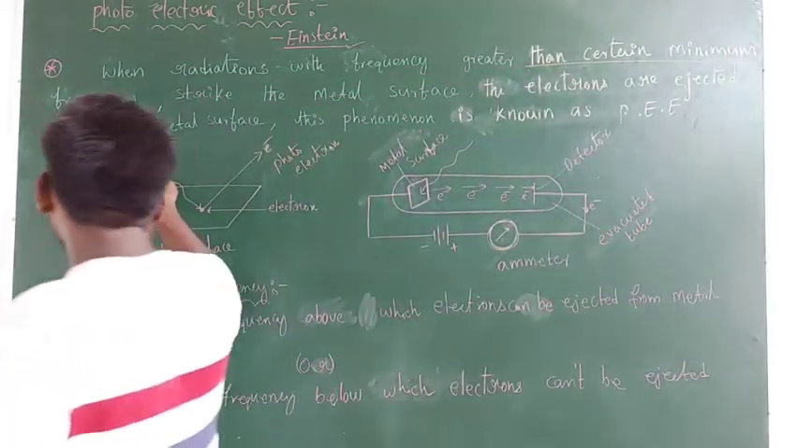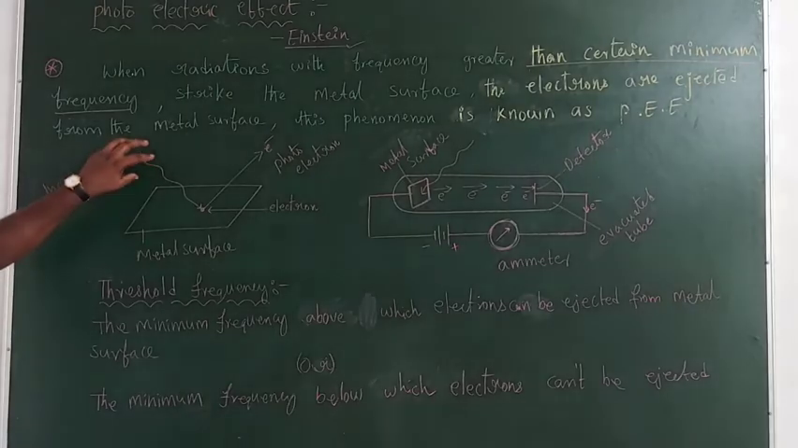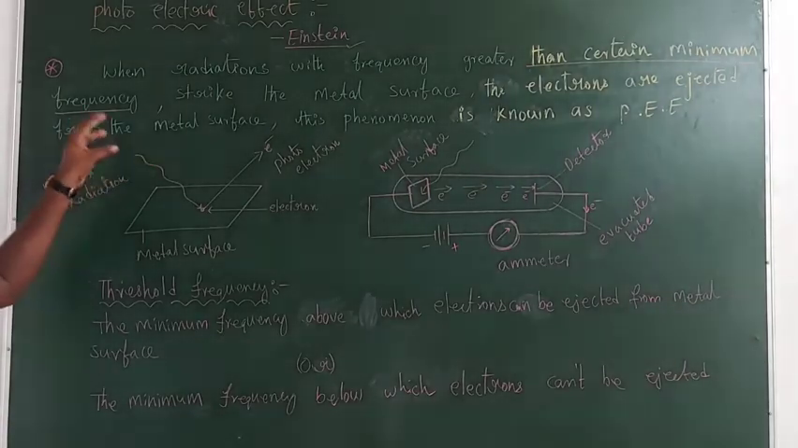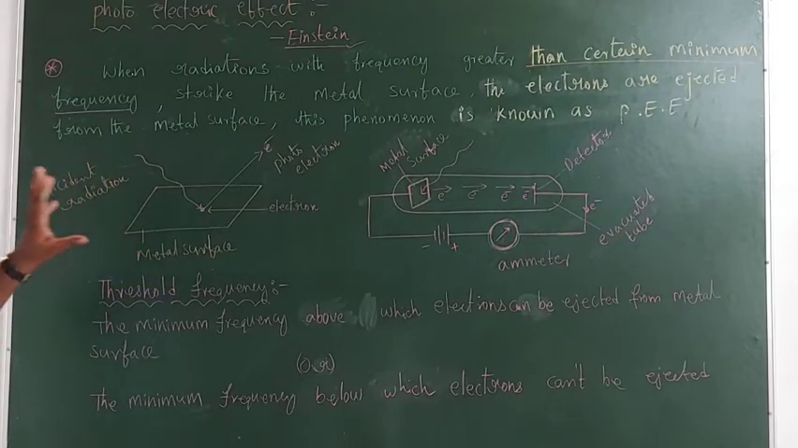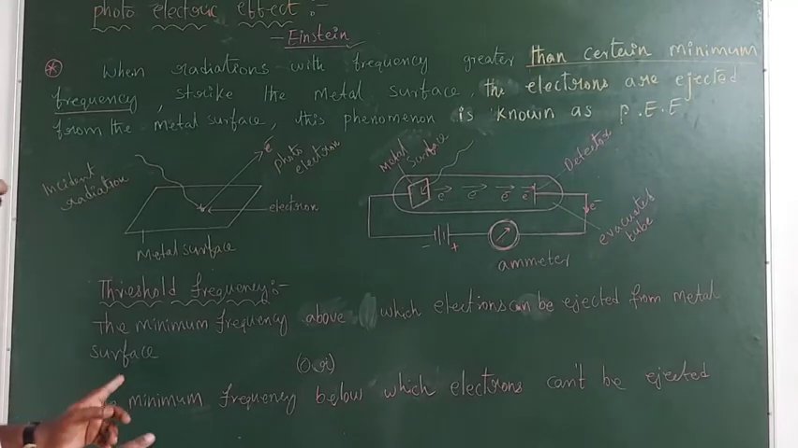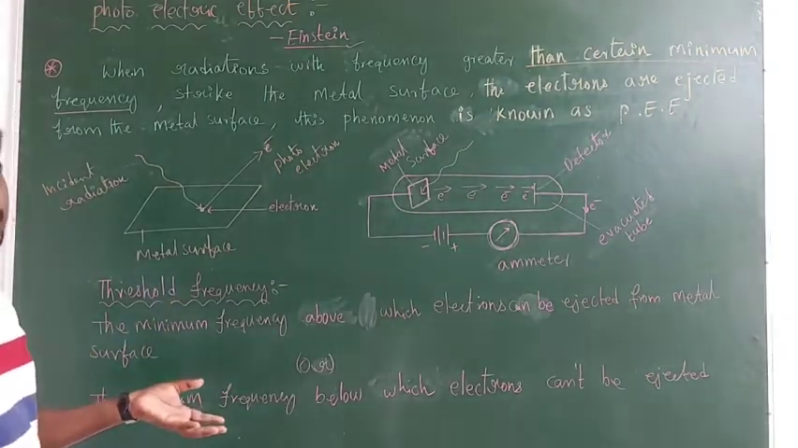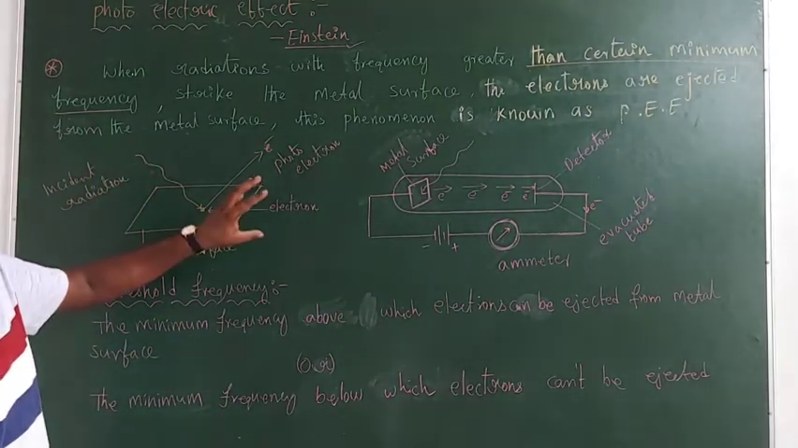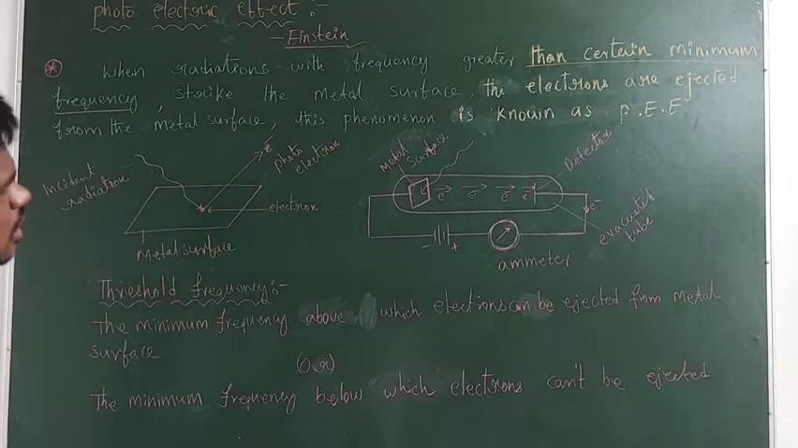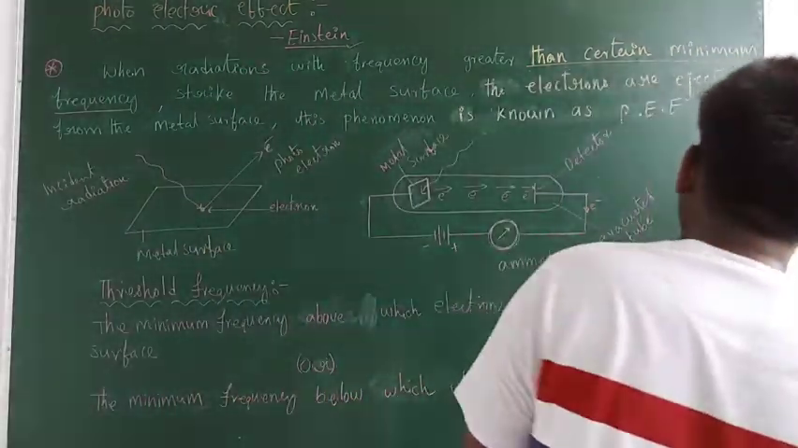Now this radiation must contain a certain frequency, and that frequency should be greater than a certain minimum frequency. I will give you one example, from which you can easily understand what that certain minimum frequency is and why the frequency of the radiation should be greater than that certain minimum amount of frequency.